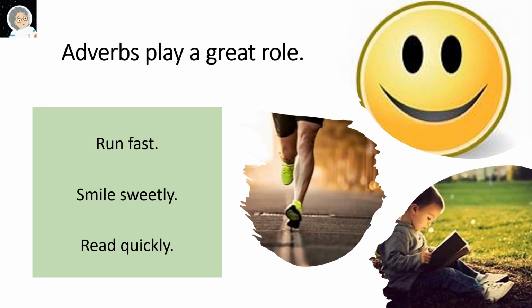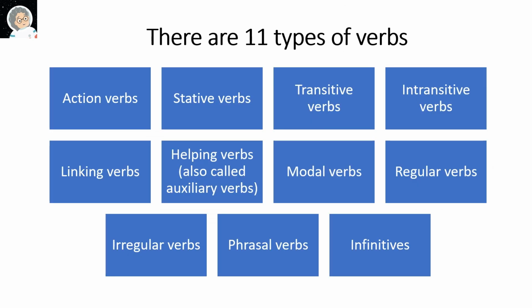Adverbs play a great role. Run fast, smile sweetly, read quickly are some examples. There are 11 types of verbs: action verbs, stative verbs, transitive verbs, intransitive verbs, linking verbs, helping verbs, also called auxiliary verbs, modal verbs, regular verbs, irregular verbs, phrasal verbs, and infinitives.